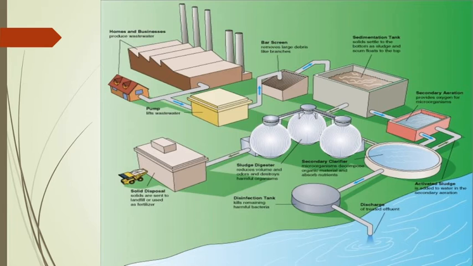The objective of biological treatment of wastewater is to remove the organic, non-settleable colloidal solids, and to stabilize the organic matter with the help of organisms. That is the main objective of biological treatment, as we discussed earlier. The methods include the activated sludge process, trickling filter, aerated lagoon and sludge digestion.